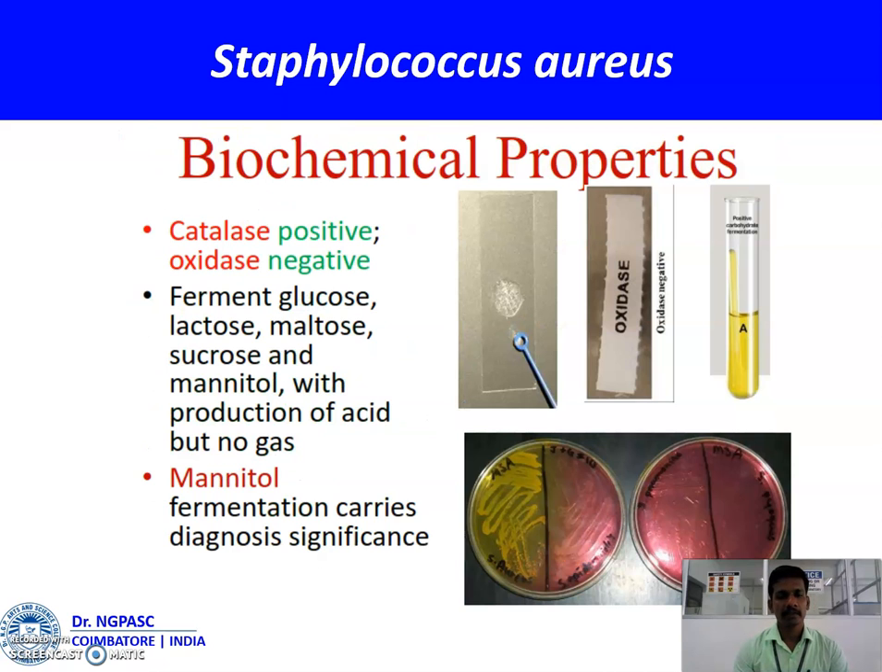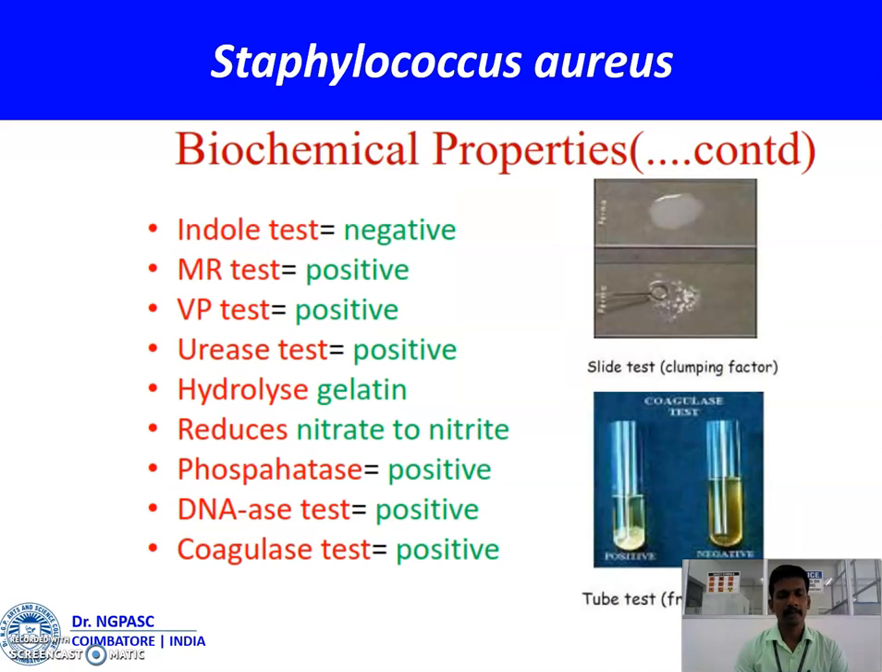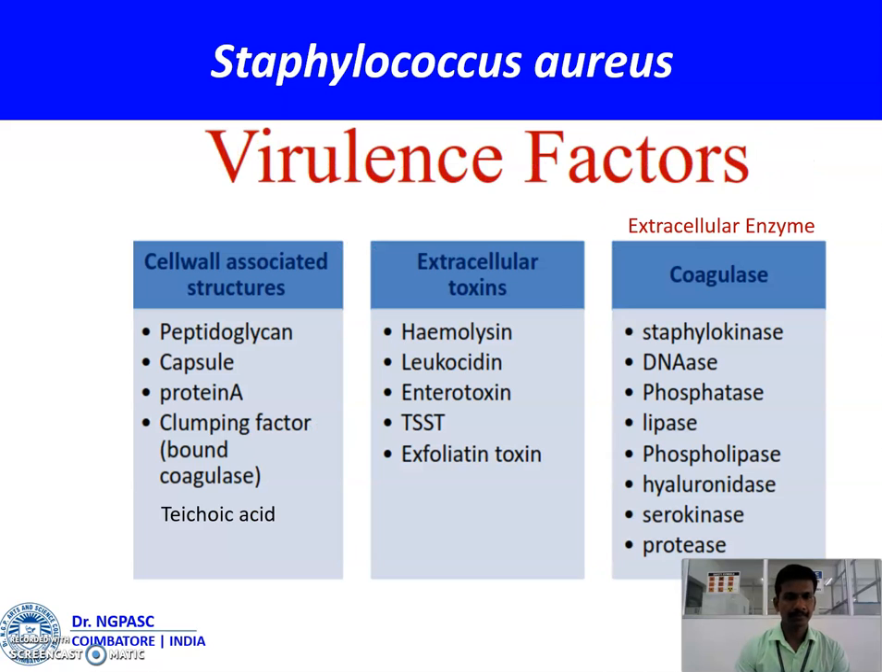Biochemical properties: it's catalase positive and oxidase negative. It ferments glucose, lactose, maltose, sucrose, and mannitol with production of acid but no gas. It ferments mannitol, which carries diagnostic significance. It's indole test positive, MR test positive, VP test positive, hydrolyzes gelatin, reduces nitrate to nitrite, phosphatase test positive, DNase test positive, coagulase test positive.